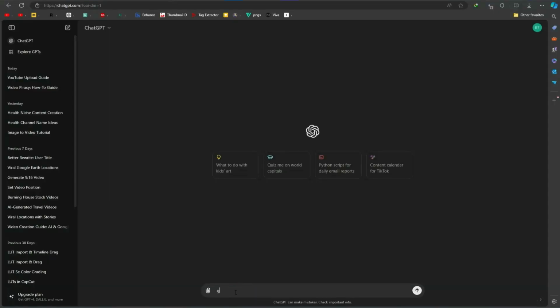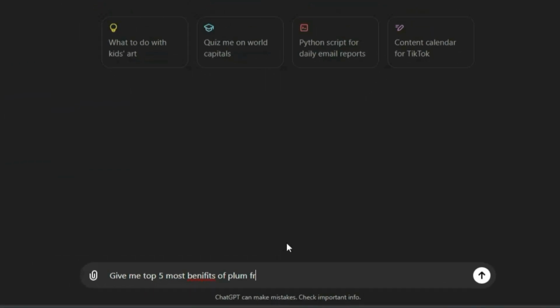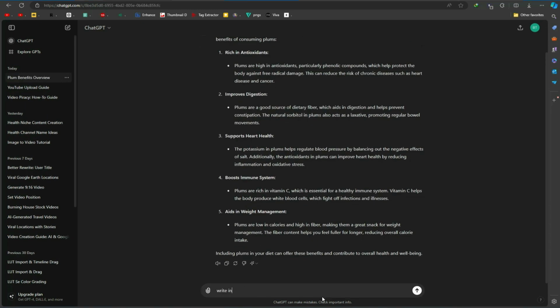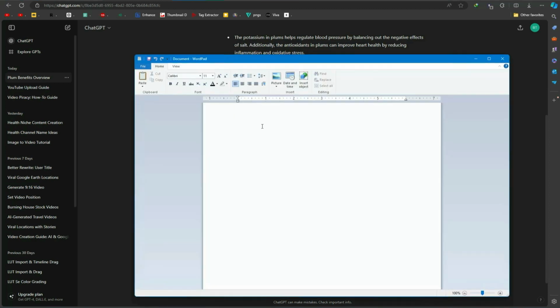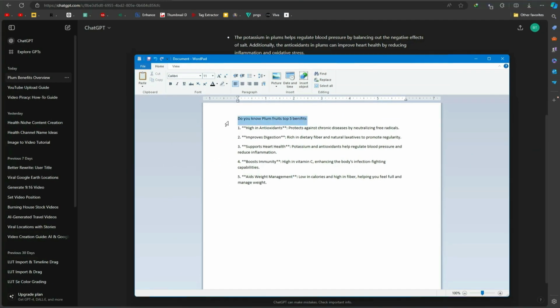Now, go to ChatGPT and input details relevant to your video. For instance, if you downloaded a video about plums, ask ChatGPT to write a script about the top 5 benefits of plums. Keep it short and engaging by refining the script as needed. ChatGPT will provide a short script that we can edit by adding a hook line at the beginning, like, "Do you know the top 5 benefits of plum fruit?"